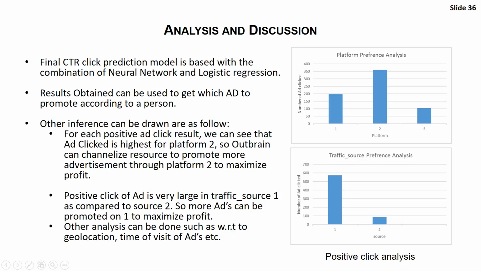And next we did the analysis with respect to the source, which can be any social network or a website. We saw that in our case it was much higher in 1 than in 2. We can do other analysis with respect to geolocation and time of visit, to better optimize the allocation of resources and maximize our profit.